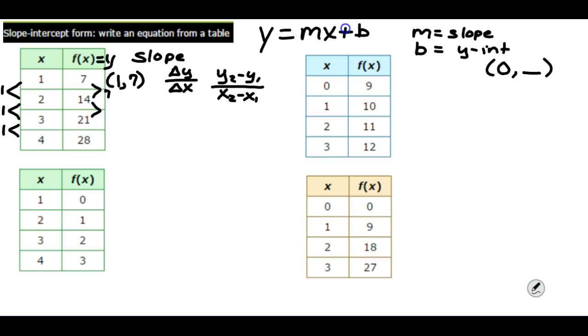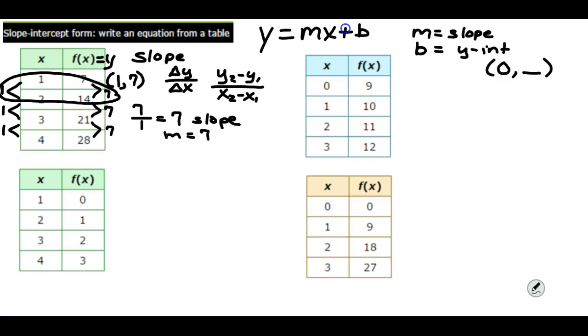From 14 to 21, it's changing by 7. And from 21 to 28, it's changing by 7. So we can take any one of those three ratios and get our change in y over our change in x. And 7 over 1 is our slope, which is 7. So 7 is our slope, and that is our value for m.